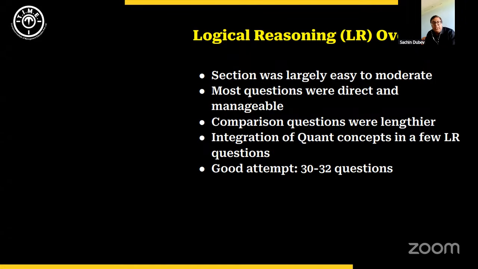During this discussion, Lakshmi also shared with us one type of verbal analogy question: this is to that, so what is other is to what? Those kinds of questions were there in verbal analogy. Then this year, one set of blood relation questions came up, and that too in the form of symbols. It was not a regular direct question. Information such as 'is brother of' is related to theta, or 'is sister of' is related to phi. So the blood relation question was asked in the form of a set.